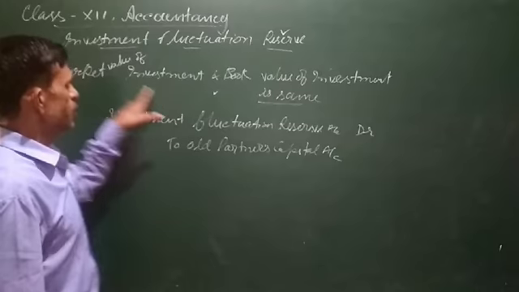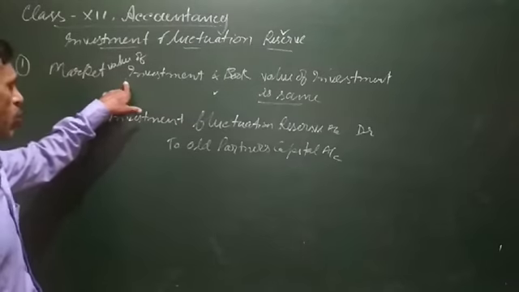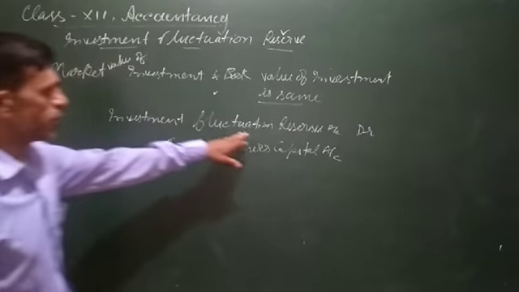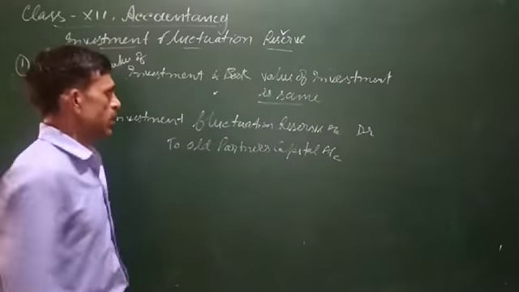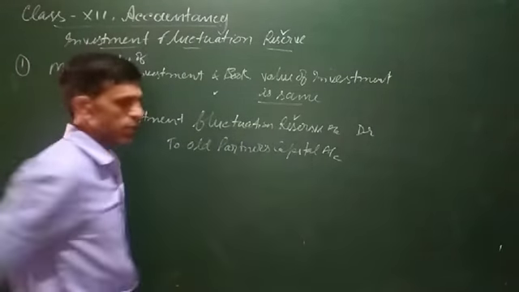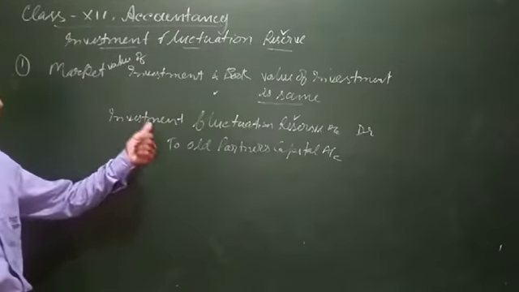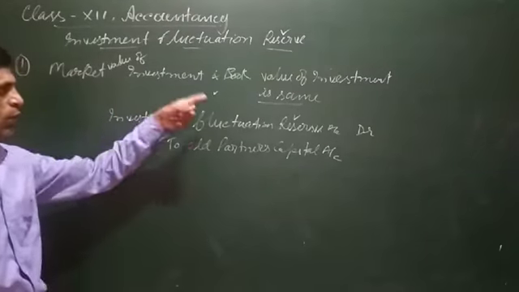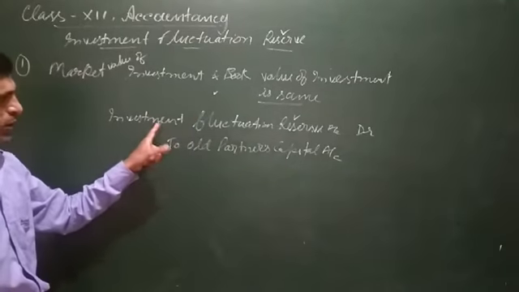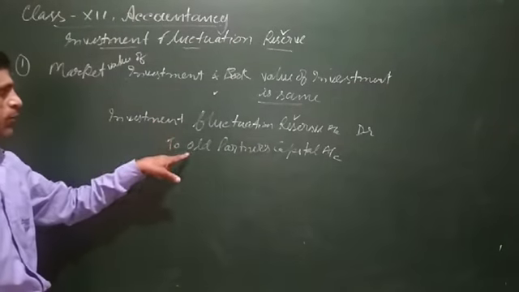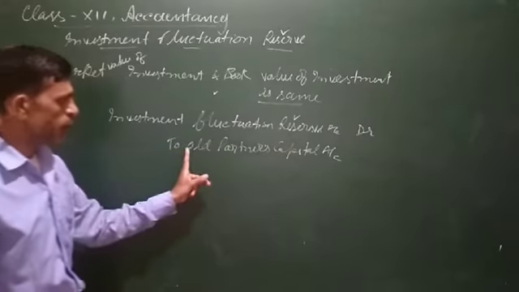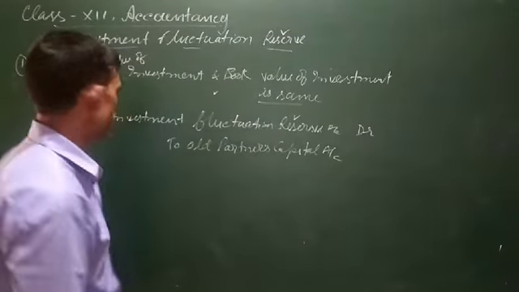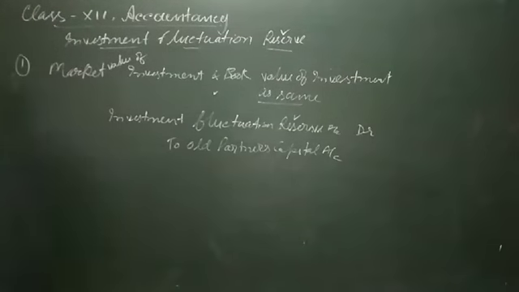This is one scenario, when book value of investment does not change at all. This reserve has been created out of profit, so it is part of profit, and since there is no change in the book value and market value of investment, the whole amount of the reserve will be transferred to the old partners capital account in old profit sharing ratio. This is scenario 1.